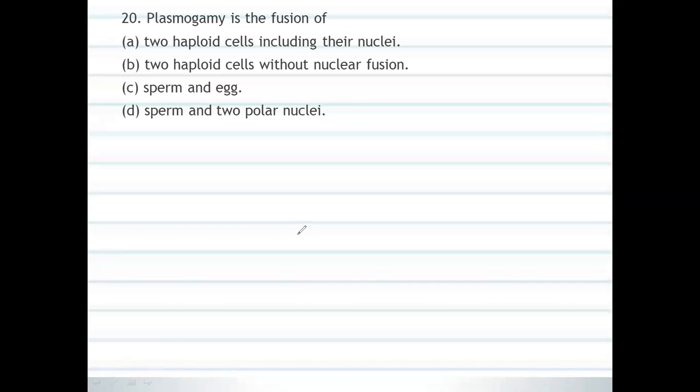Plasmogamy is the first stage of sexual reproduction in fungi.